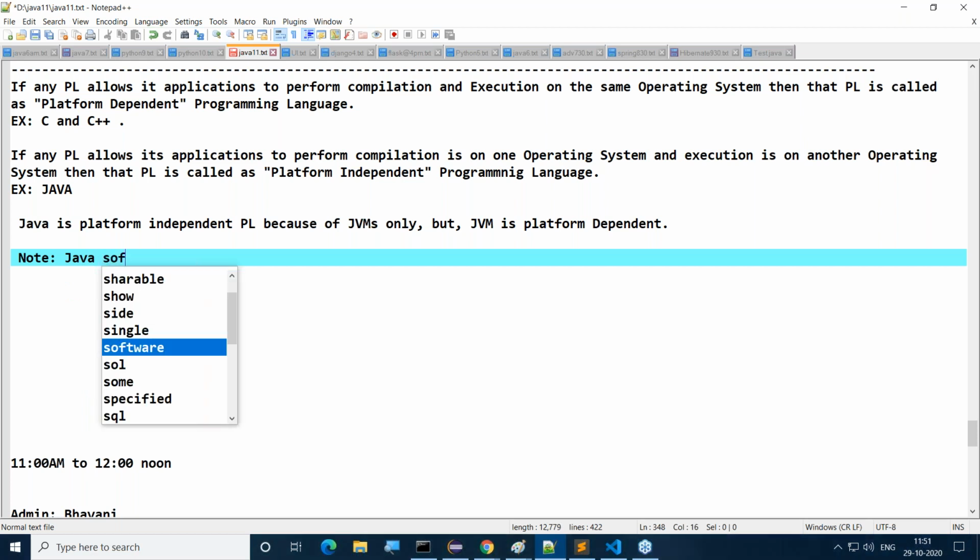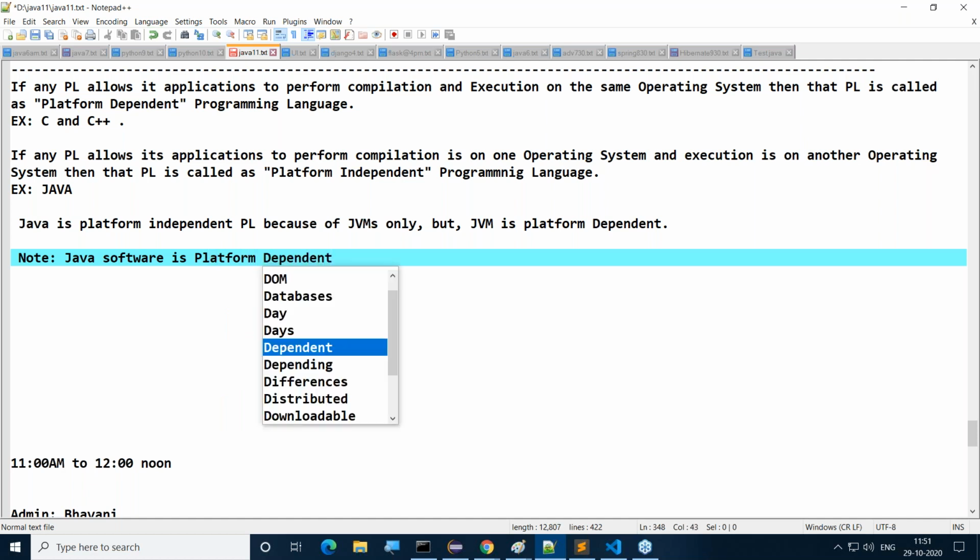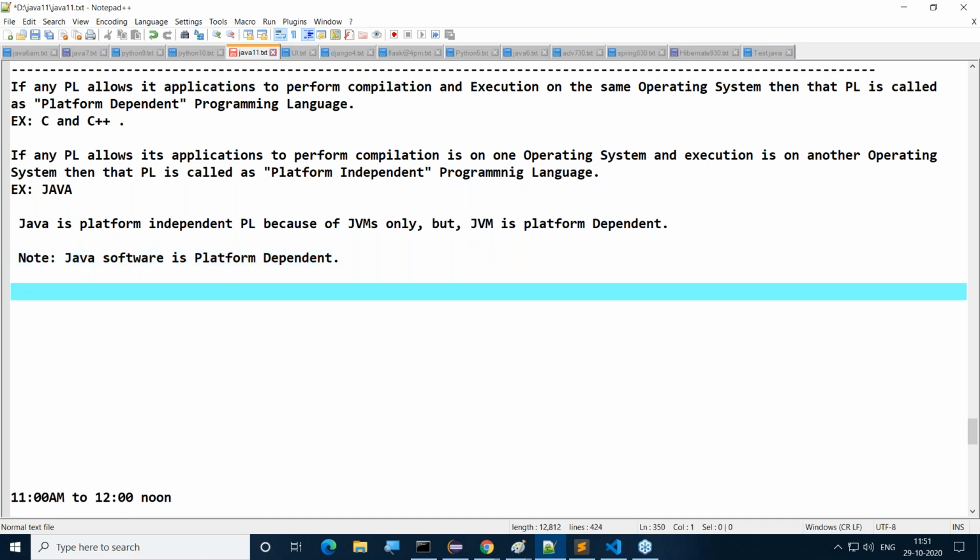Java software. Software is available. Java software, which includes Java compiler and JVM and Java profiler, Java tools, all Java tools as a single product. The Java software is a platform dependent. Java software is platform dependent.